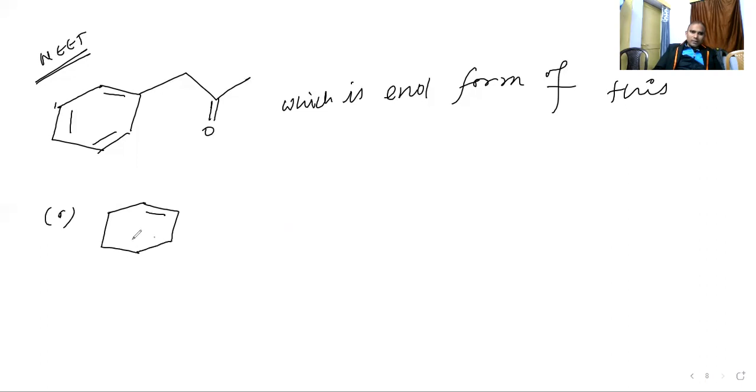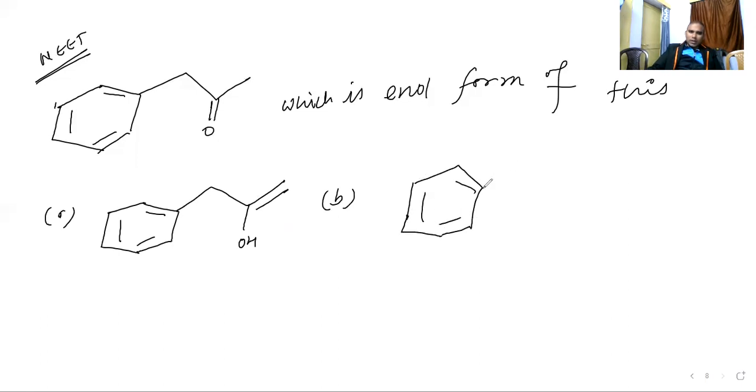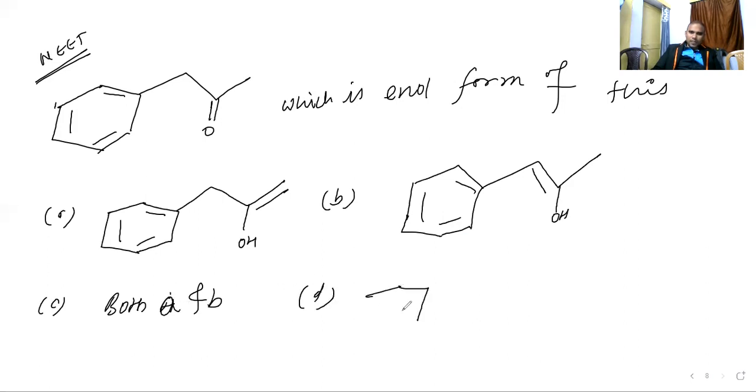Option A is like that: C=O here is a double bond, here is OH. B option is also given: here is a double bond, here a double bond, and here is a single bond, here is OH, here is a double bond. C option they are saying both A and B. D option they are saying something else, and here is OH. They are asking which is correct.